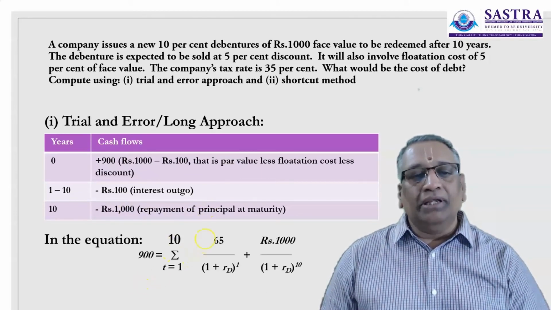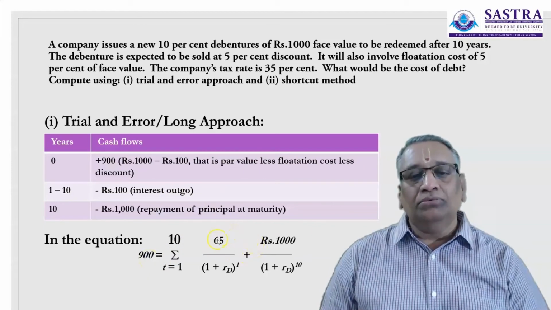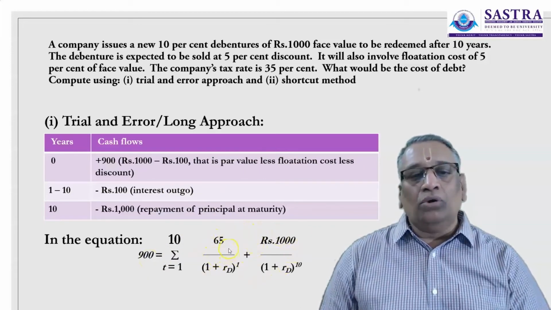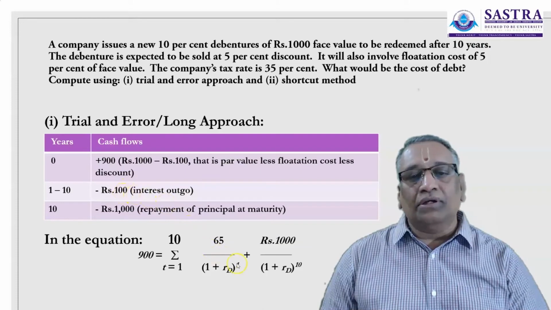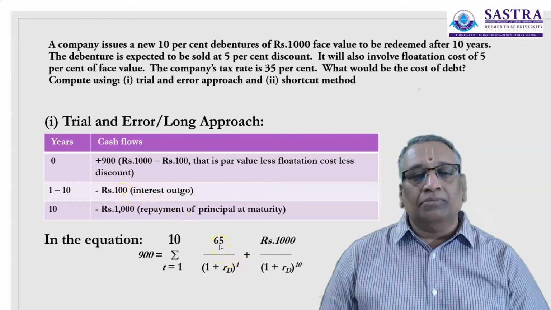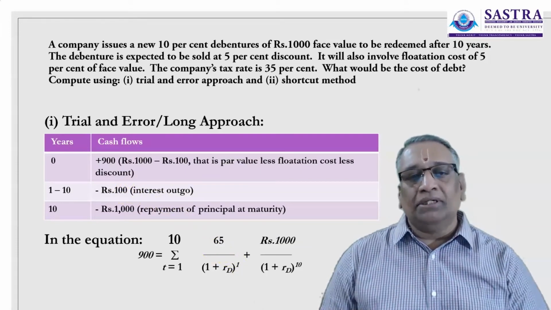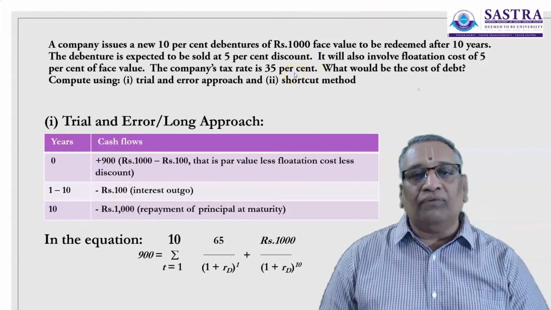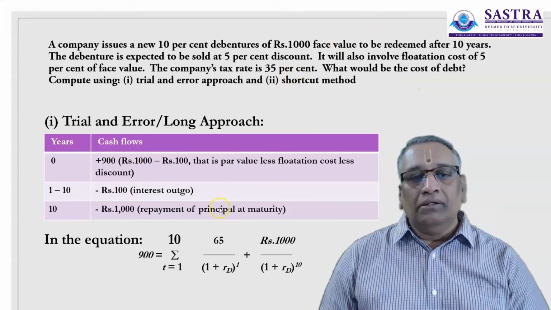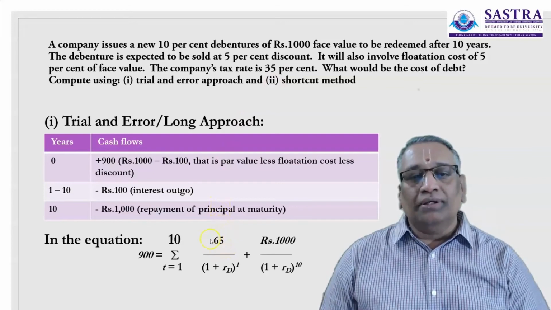Now let us put it up in the equation. We receive today ₹900 and we are trying to discount the future payments. That is, ₹65 is paid. Out of ₹100 interest outgo, we are taking it as only ₹65. That means it is after tax. Here we have applied 1 minus tax rate. So out of ₹100, 35%, which is ₹35, is reduced, and the balance amount is taken here.